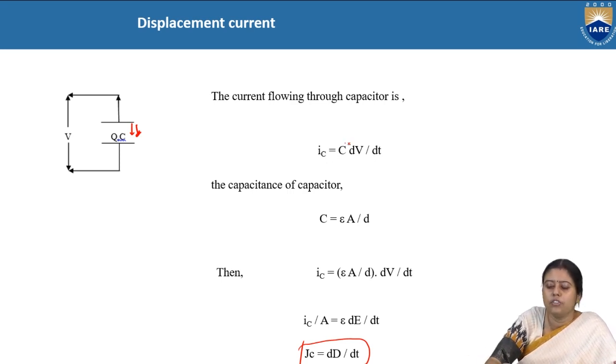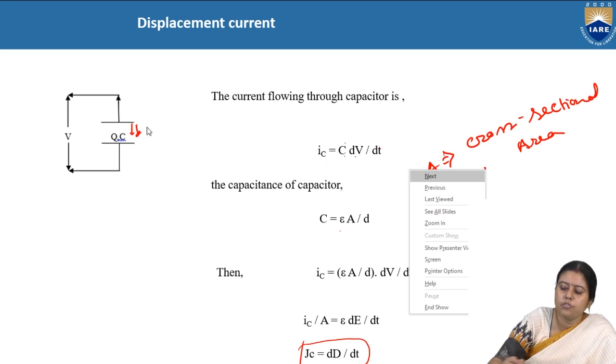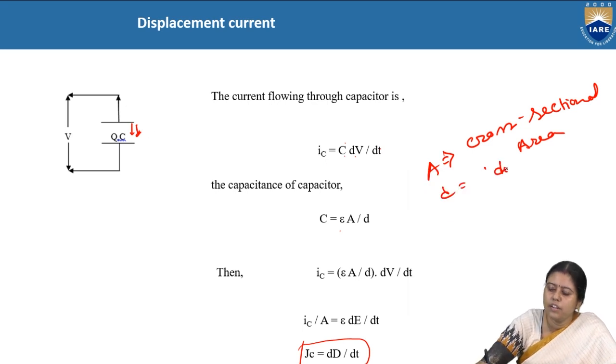So IC is equal to C dV by dt. But we know C is equal to epsilon A by D, where A is the cross-sectional area and D is the distance between these two plates. So IC is equal to epsilon A by D dV by dt.